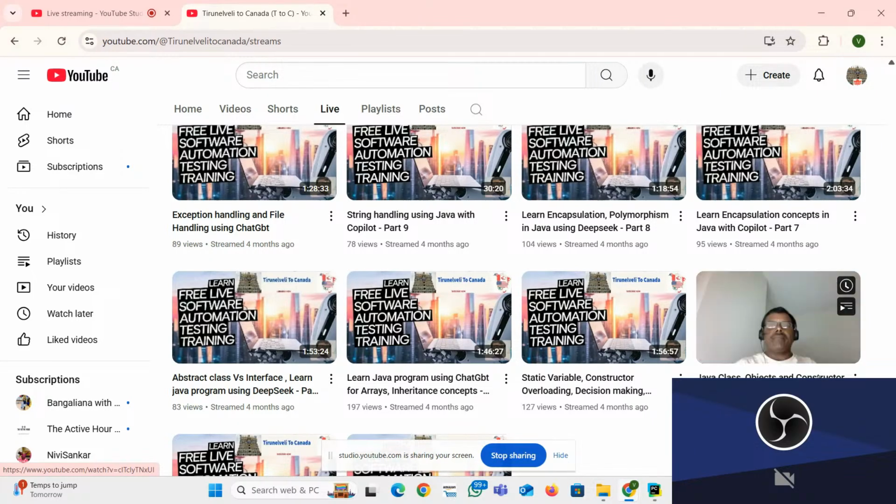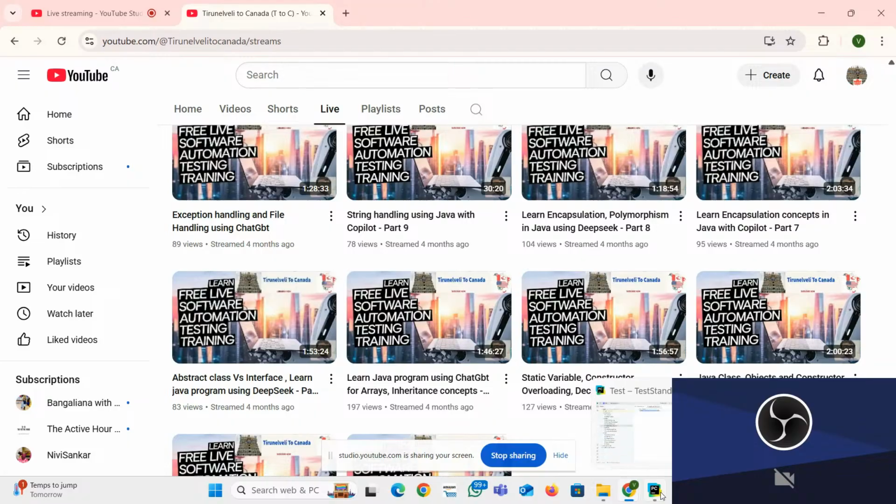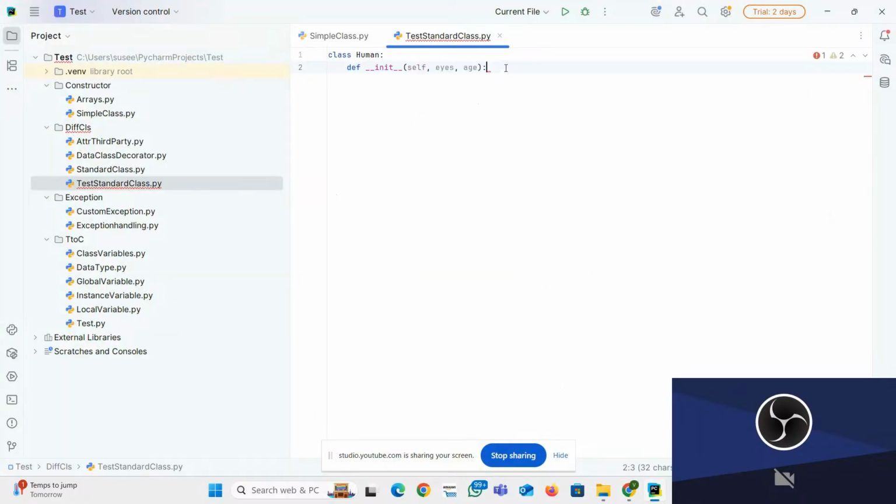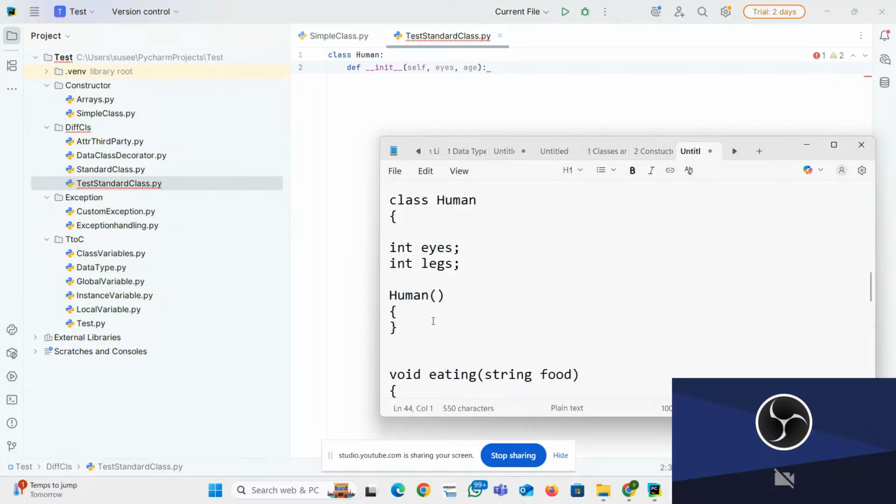That is the Java perspective. The concept is almost the same, but still, what is the use of this constructor? The constructor is nothing but it will initialize the instance variables. You'll get the doubt: first of all, what do you mean by instance variable? These are all the instance variables. Why are we calling them instance variables? Instance means object variable.